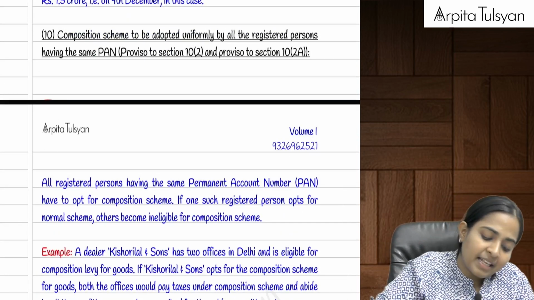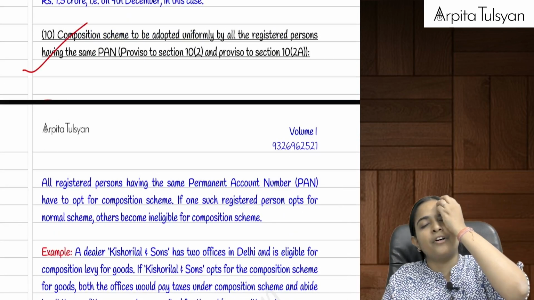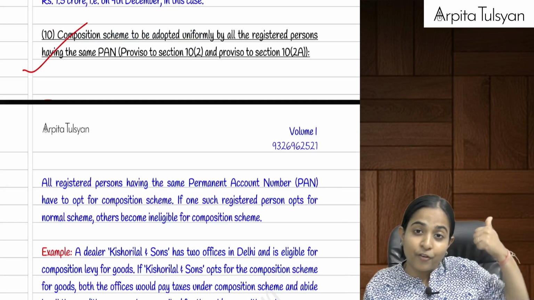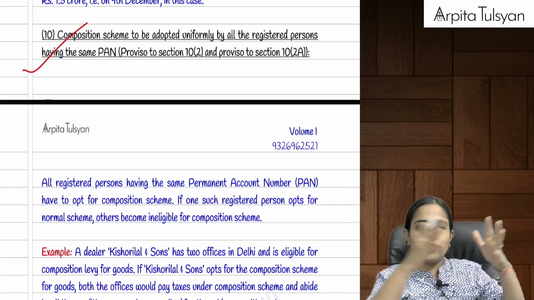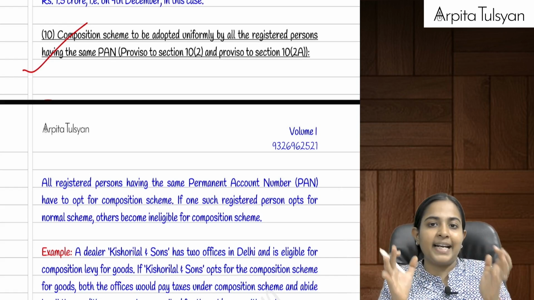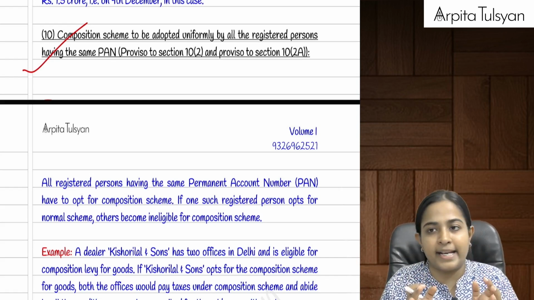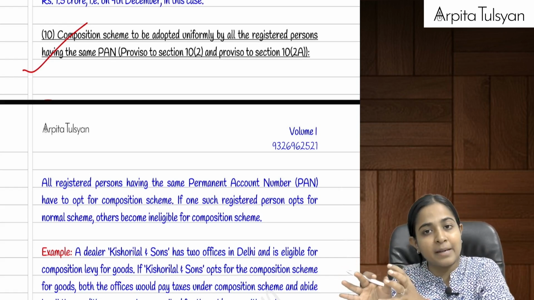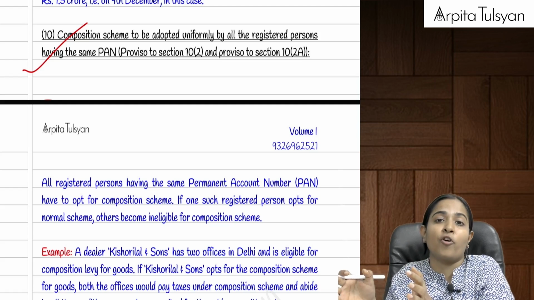And then the next point which I told you: when you were checking aggregate turnover for the last year, you checked it for all the entities registered under the same PAN. If that threshold is not exceeded, then you can opt for the composition scheme. All the entities will have to opt for the composition scheme.